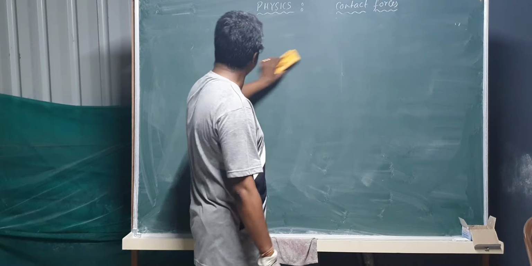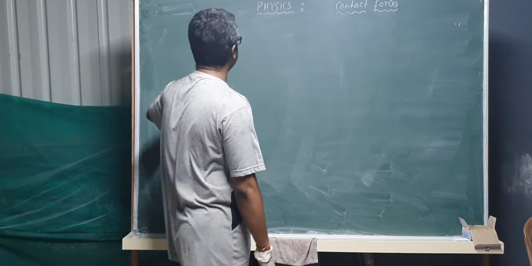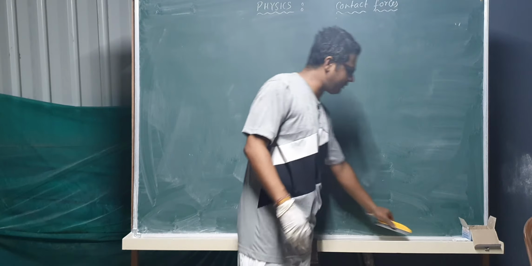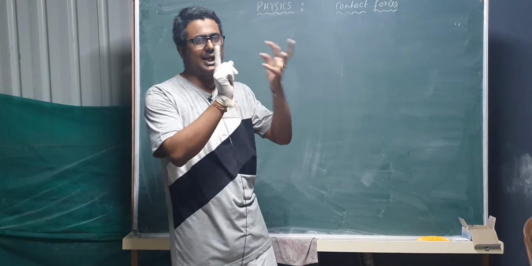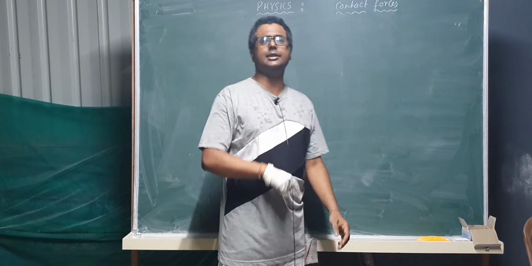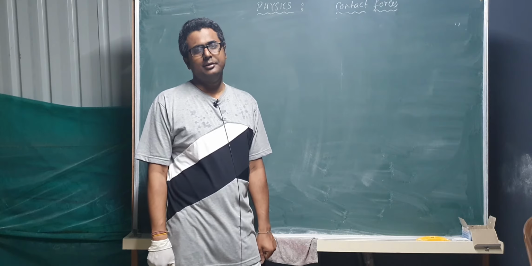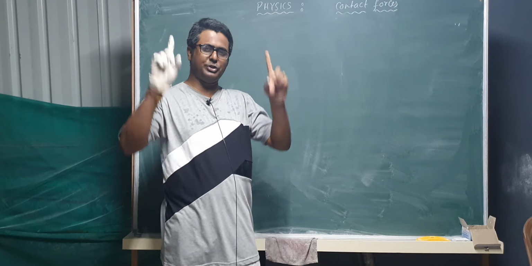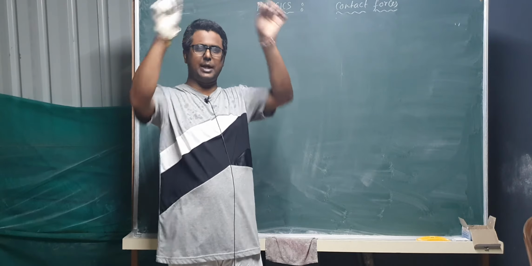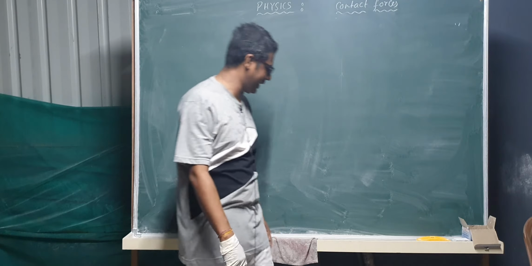So what we have learned? The string of the tension, the string that is hanging from the fixed support, massless, unstretchable. And in case of any single string, the tension will be same on both the strings, means both the parts of the string. That's what I am meaning to say.